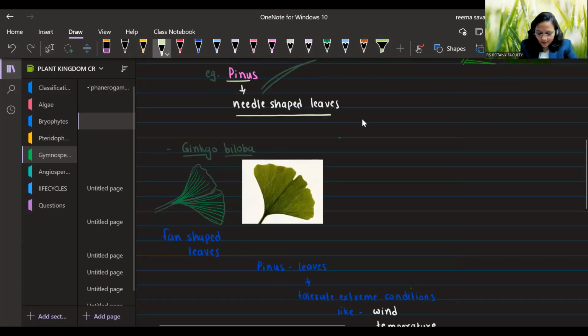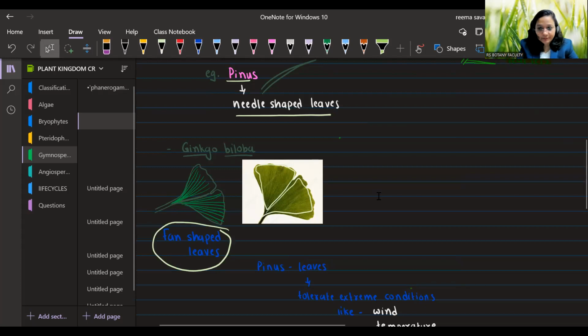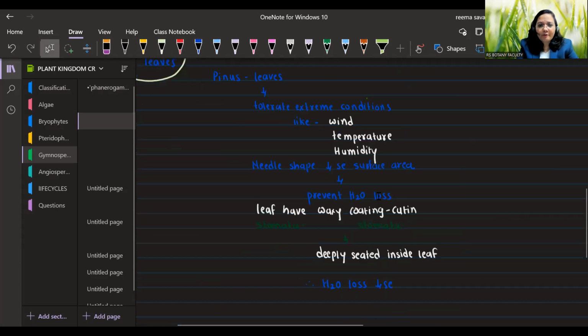And the second plant is Ginkgo biloba. So Ginkgo biloba has fan-shaped leaves. And biloba, see, two lobes are there. This is one lobe, and this is another lobe. So in Ginkgo biloba, leaves are fan-shaped, but they are simple leaves.